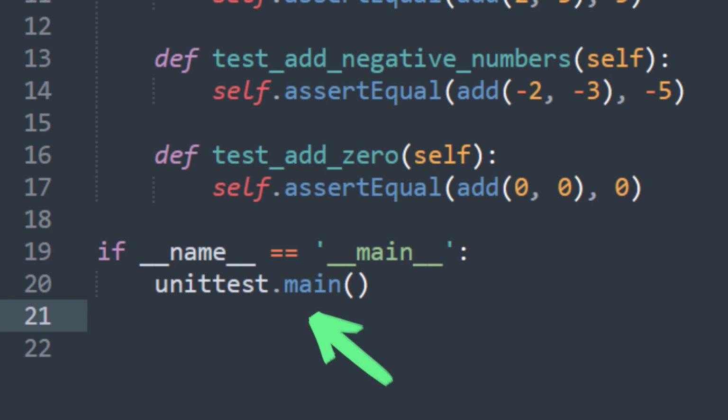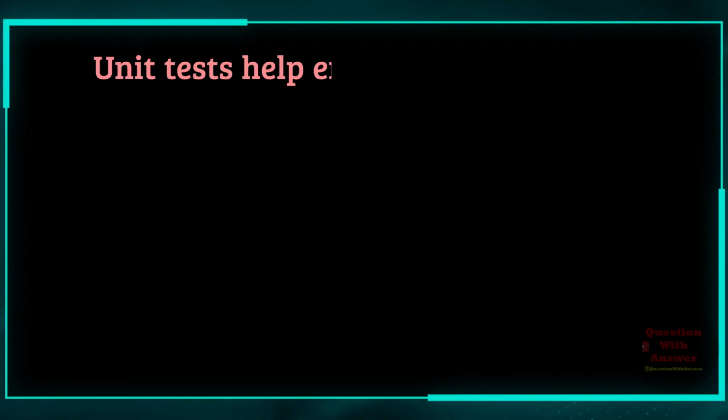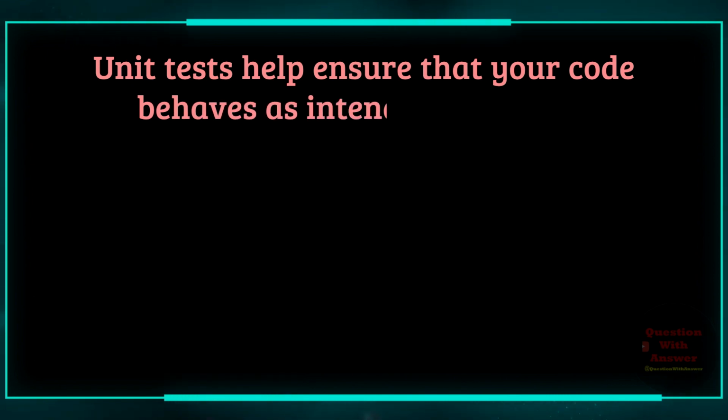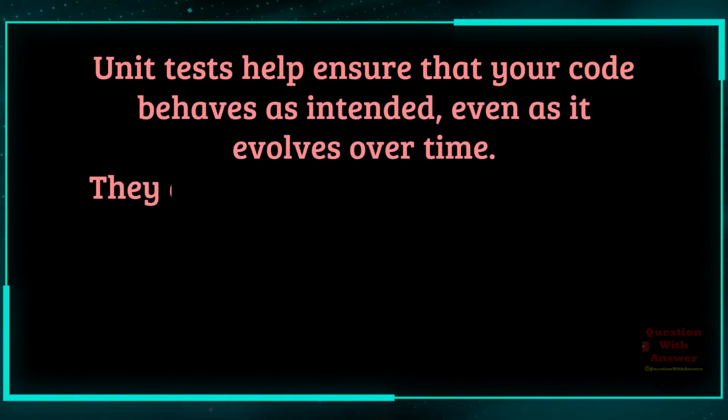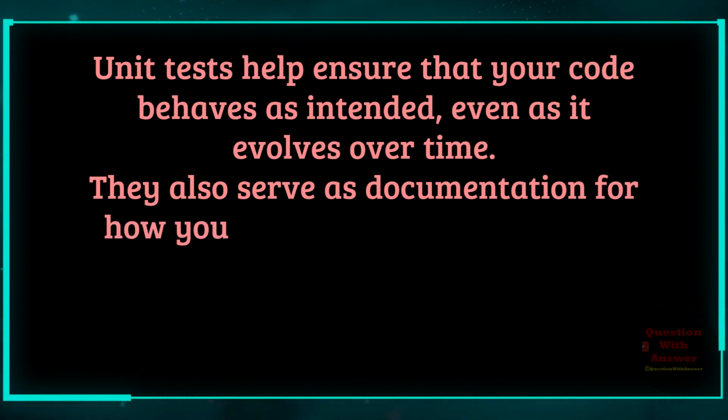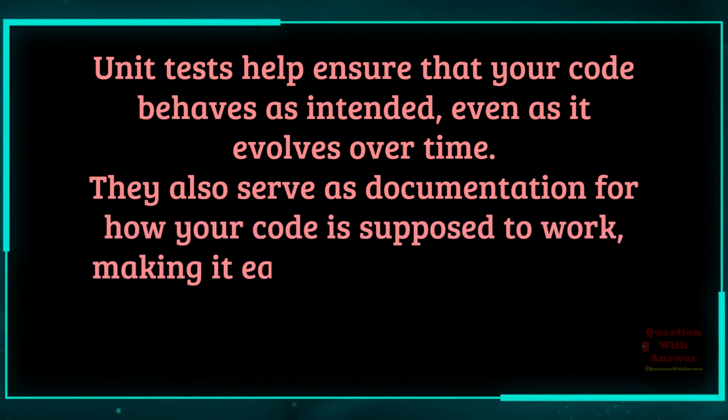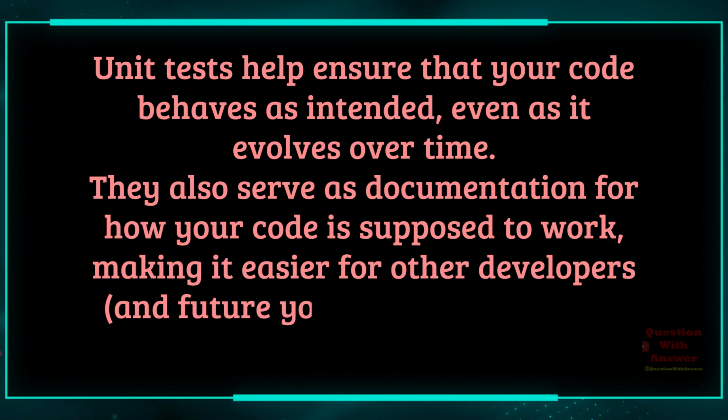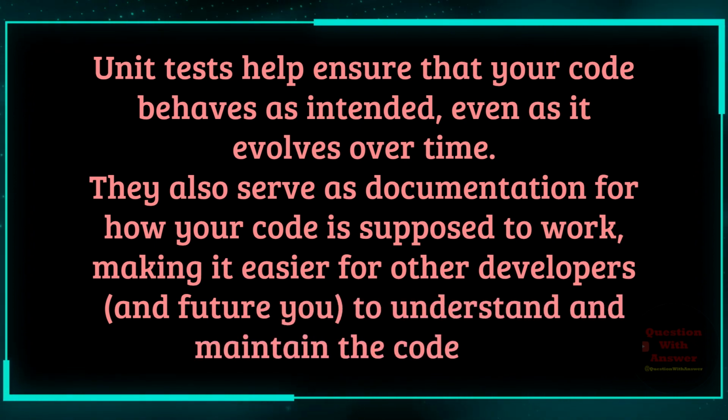When you run the script, unittest executes each test method and reports the results. If all assertions pass, you'll see an output indicating that all tests have passed. If any assertion fails, unittest will provide information about which test failed and what the actual and expected values were. Unit tests help ensure that your code behaves as intended, even as it evolves over time. They also serve as documentation for how your code is supposed to work, making it easier for other developers, and future you, to understand and maintain the code base.